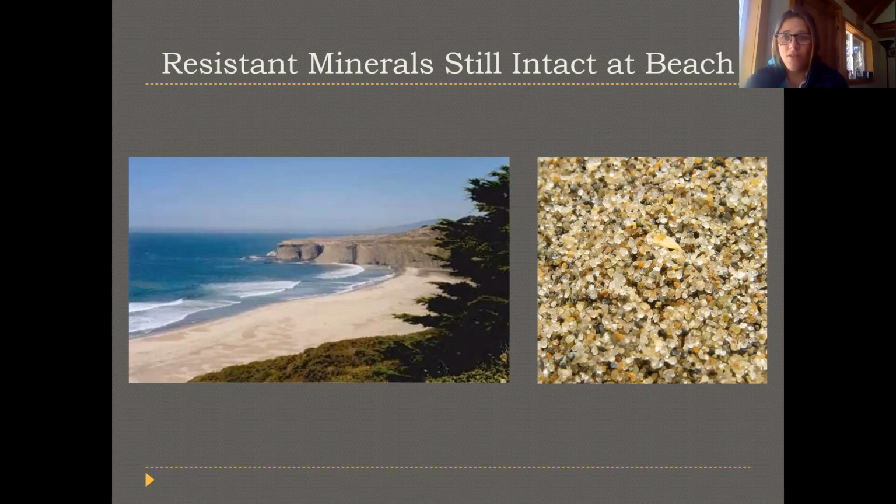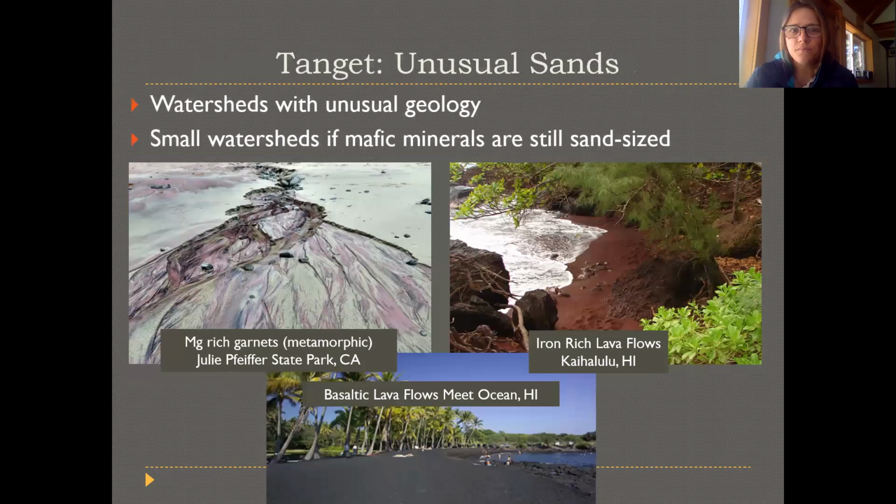And then the other minerals that might have been in other rocks found in the watershed above the beach are probably things that were more susceptible to weathering. They've been broken down into fine pieces of silt and clay and washed out into the ocean or blown away by the wind. And so there's not very many of them left. Mostly what we have left at the beach are these really resistant minerals from more resistant rock types.